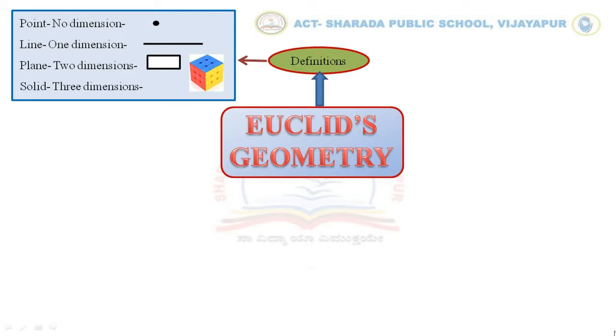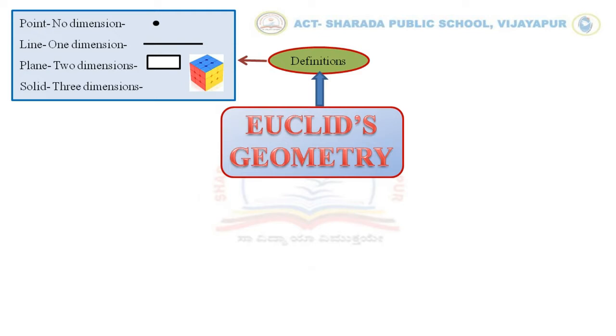When an infinite number of points are joined together or kept side by side, we get one dimension, that is length, which we also call the line. When so many lines are kept attached to one another, we get the second dimension called breadth, and we call it the plane.